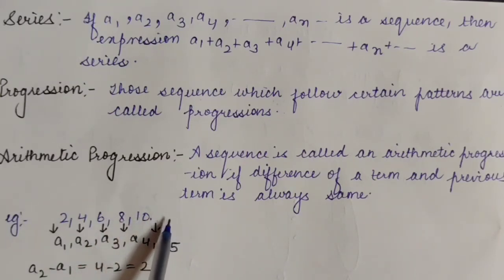If I am finding the common difference over here, how will I find it? To find the common difference, I will subtract the first term from the second term. So a2 minus a1, it is 2. a3 minus a2, it is also 2.